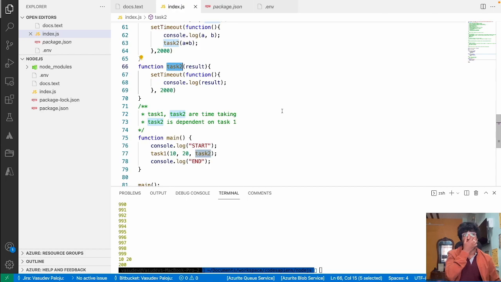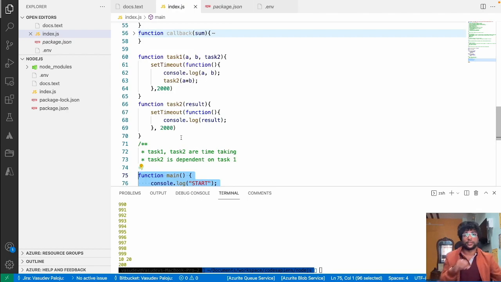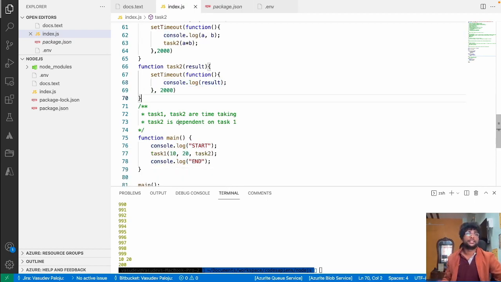Then how are you going to tackle that situation, or how are you going to get a result inside the main function again? If you ask me, in the callback pattern, which is a pretty old pattern, you cannot do that. Once the main thread reaches and completes the function execution, you cannot get back to that point again in Node.js.